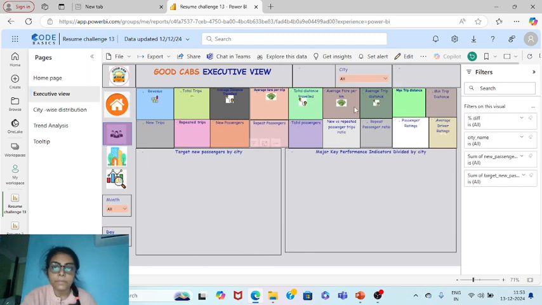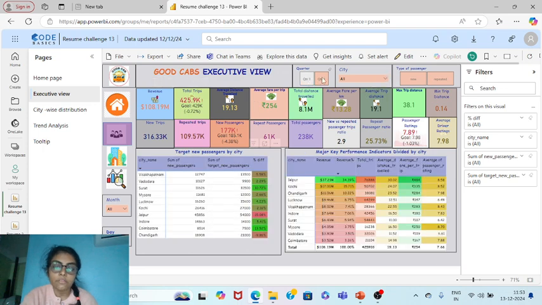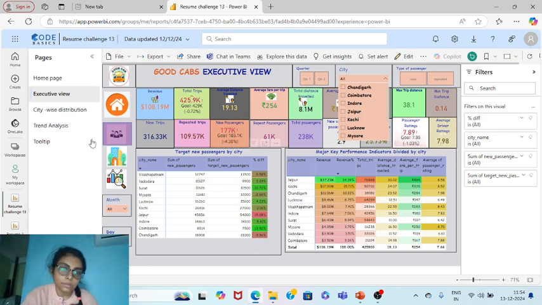These are all the KPIs which have been set: revenue, total trips, average distance travelled. Here we can filter by quarter one, city-wise, and passenger-wise for the stakeholders. This is the target by city, which I already discussed, and these are the major key factors divided city-wise to get an overview of who is rising and who is falling. We can see Jaipur is on the greater side in revenue, whereas Coimbatore is the lowest.